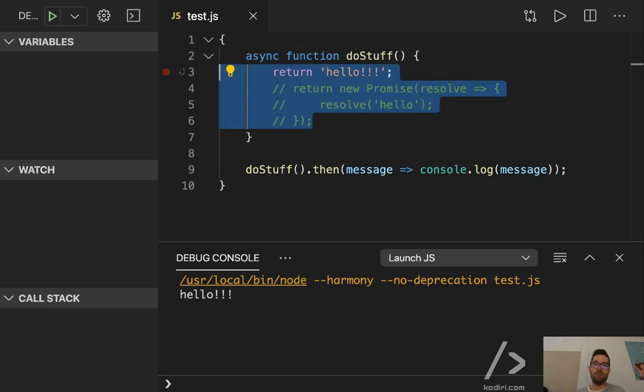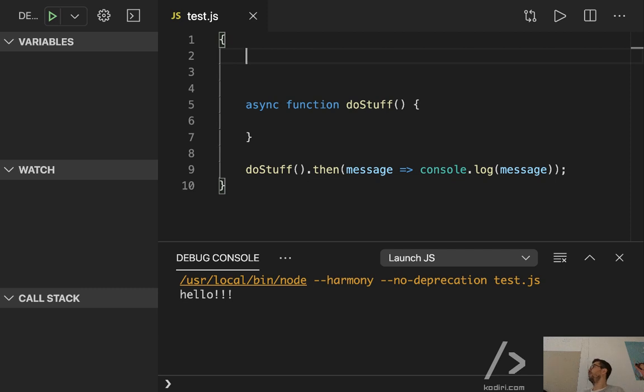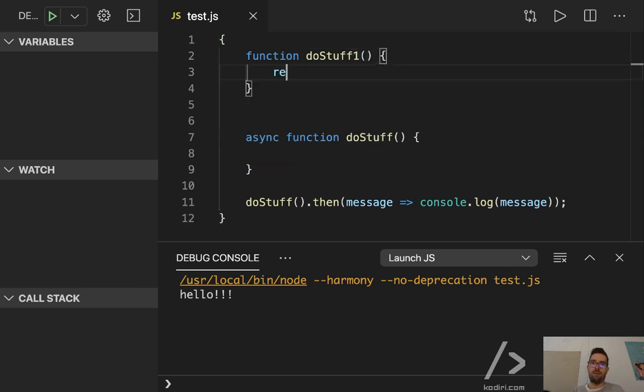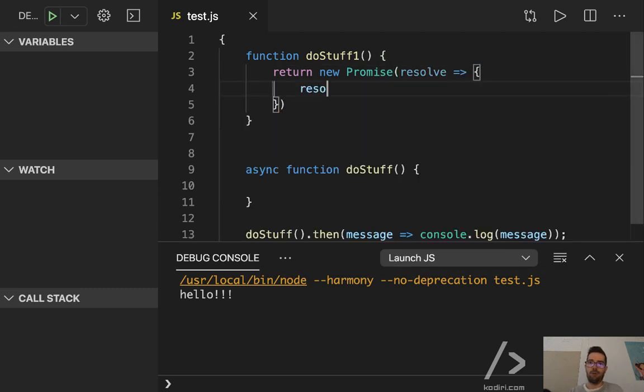So I got my do stuff function, but I want to add another couple of functions. Function do stuff 1, return new promise. Once again, that's what we've done earlier on today. And here we resolve hello from stuff 1, or we can even ignore the message for now.